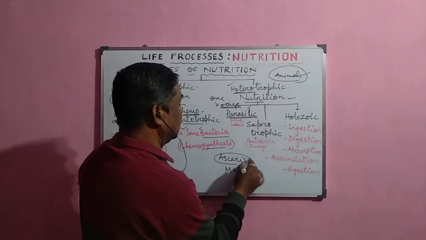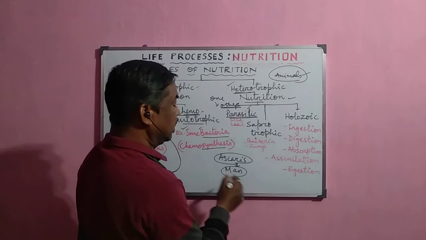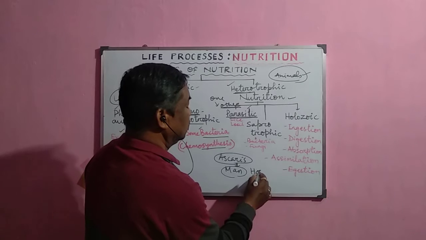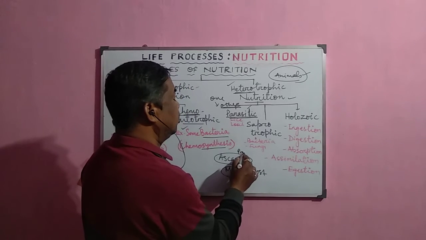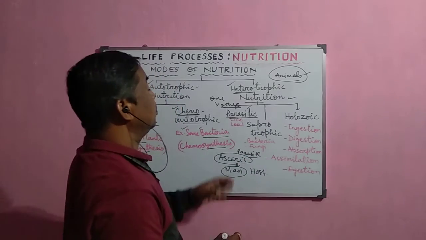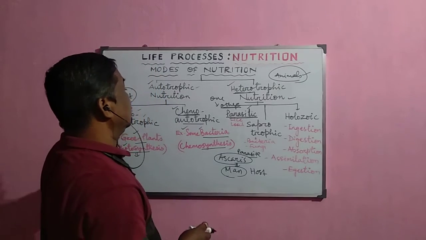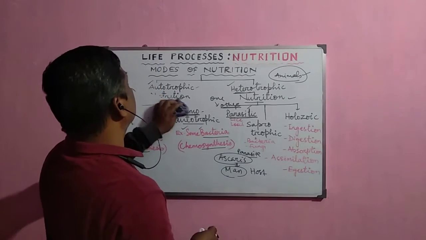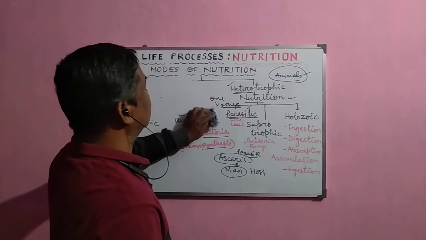So that is why Ascaris and man have a relationship, the host-parasite relationship. Here the man is the host and Ascaris is the parasite, and their mode of nutrition is called the parasitic mode of nutrition. Now another important heterotrophic mode of nutrition is called the saprotrophic mode of nutrition.